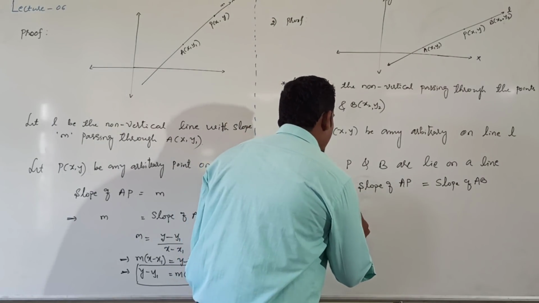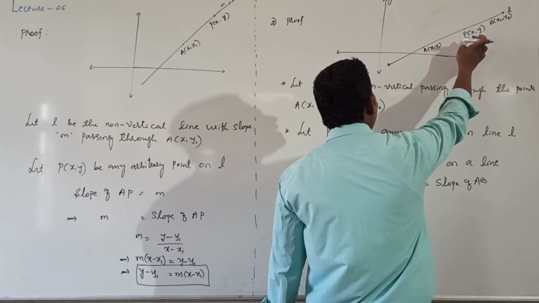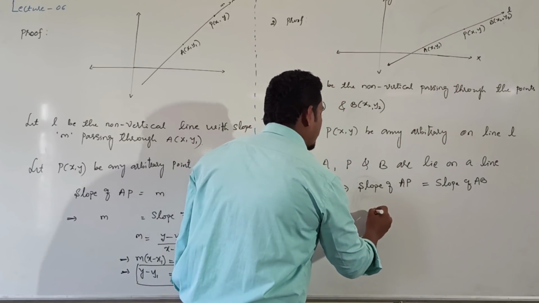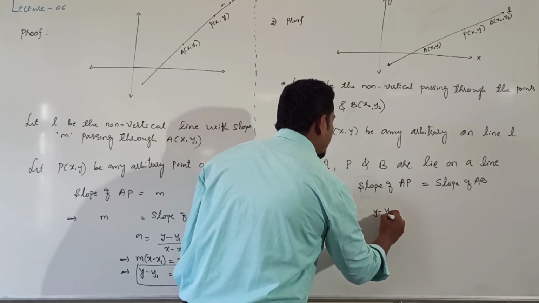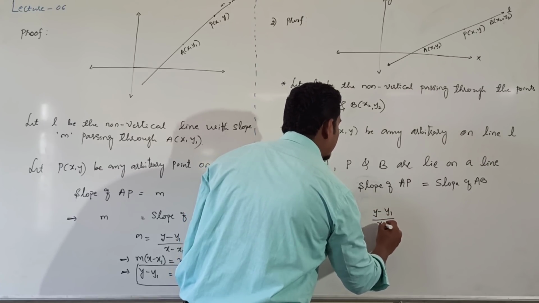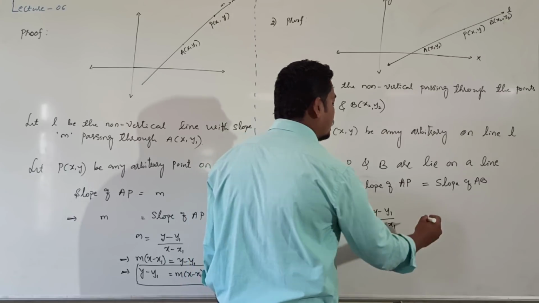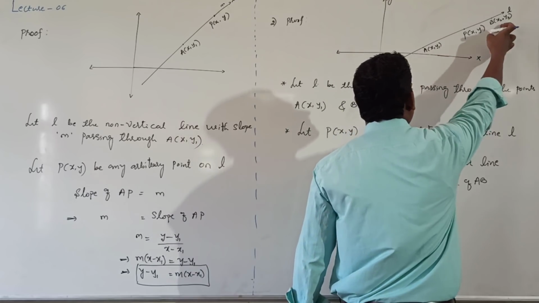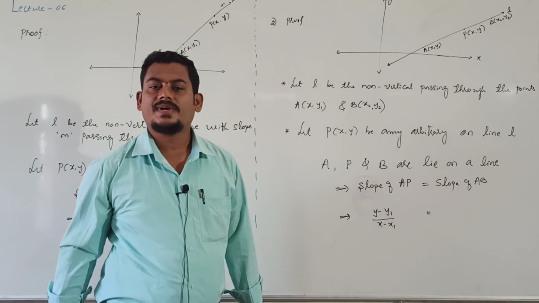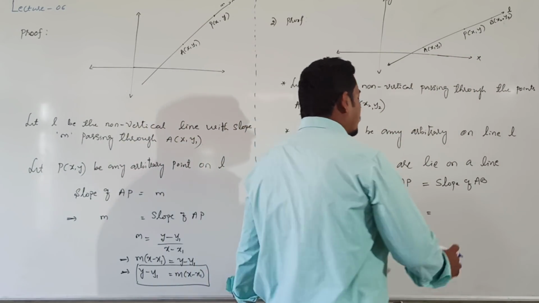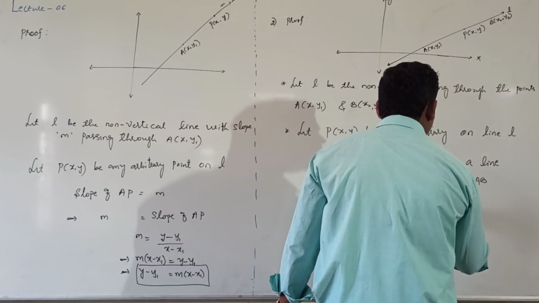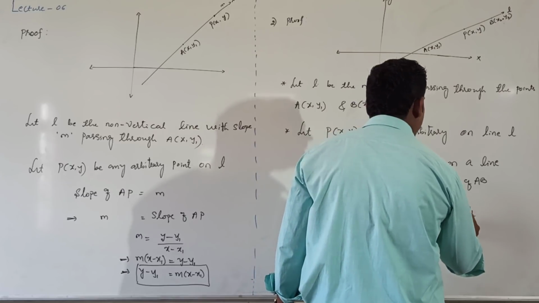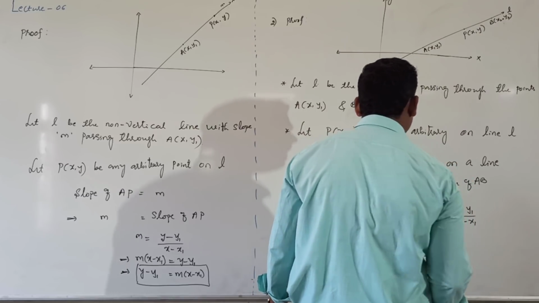Then tell me what is the slope of AP? Treat this point as (x2, y2) and this point as (x1, y1). Then we get (y minus y1) divided by (x minus x1). That is equal to the slope of AB. With (x1, y1) and (x2, y2), you already know the slope of the line joining two points: (y2 minus y1) divided by (x2 minus x1), right?